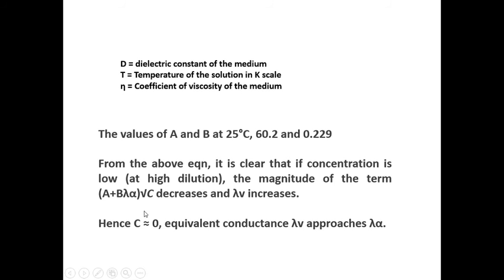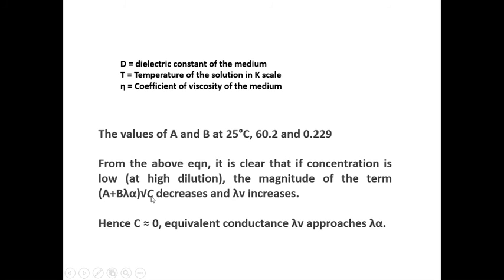If you observe the above equation, it is clear that if concentration is low, the magnitude of this second right hand term is small. So, equivalent conductance at particular dilution equals conductance at infinite dilution minus this term.